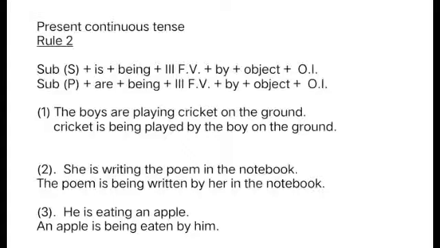See the third example. He is eating an apple. He is the subject, is the helping verb, eating is the main verb, an apple is the object. Now how are you going to change it? An apple is being eaten by him. Now you have seen, students, the main verb is always in the third form.